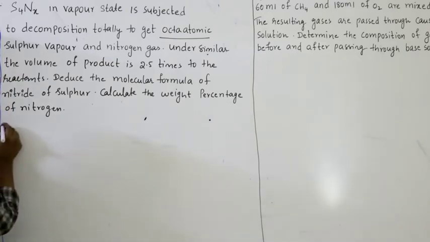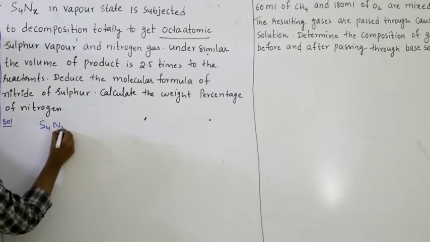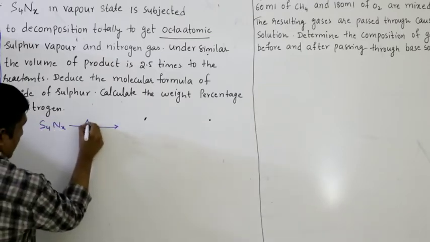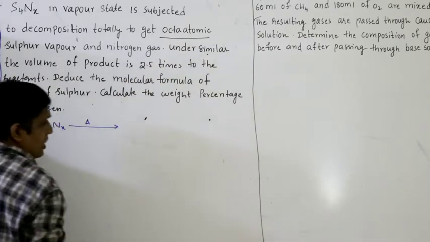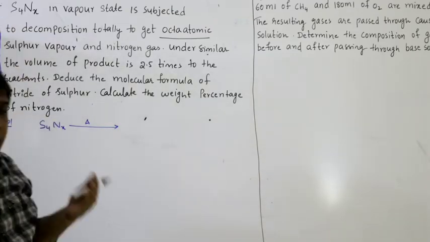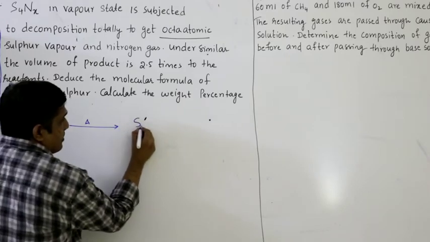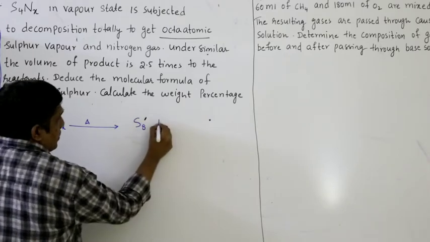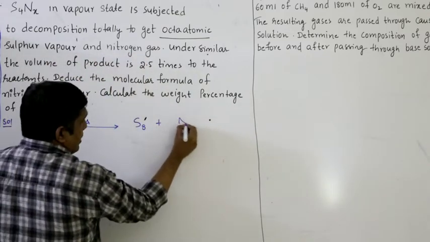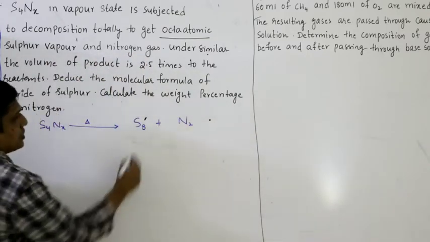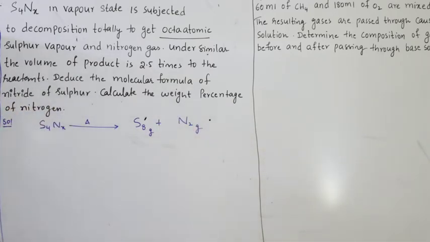So what is the reaction? Let us see. S4NX decomposition on heating. What we get? Octaatomic. Diatomic means 2. Octaatomic means 8. One molecule contains 8 sulfur atoms. S8. Okay. Sulfur vapor and nitrogen gas. Nitrogen gas is nothing but N2. So both are gases. It is what it is given. Right. So you have to balance it anyway.